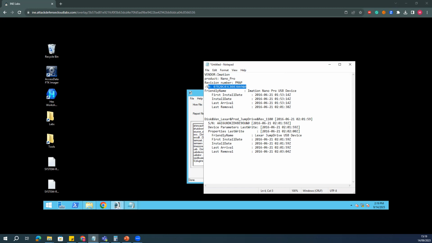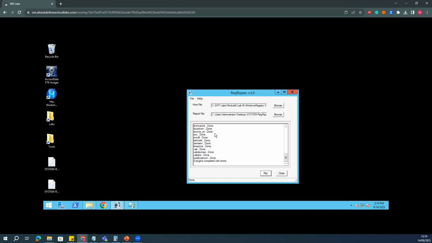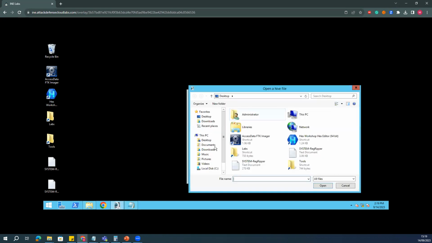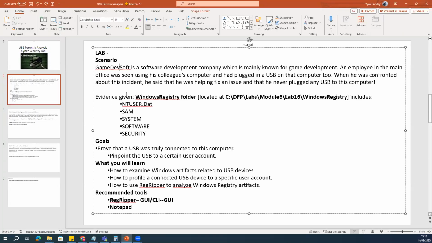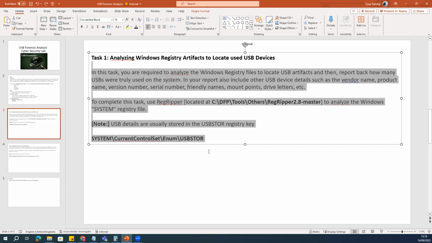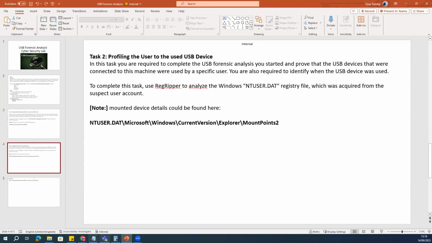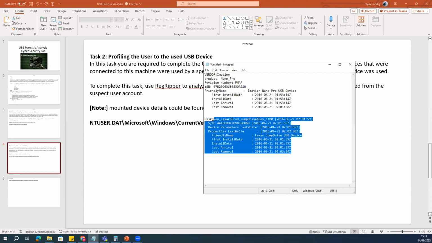Now, the second thing is how we can figure out which particular profile the user used for the USB device, right? So now if I go to this particular tool, again I select another file name, which we call the ntuser file, for the second task. For this system, we have got all the details from the system file. Which details have we got? We have got these details.